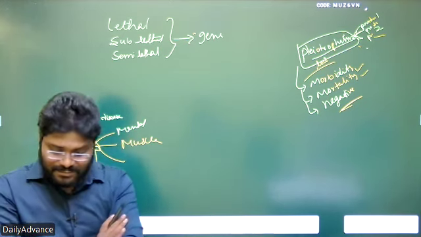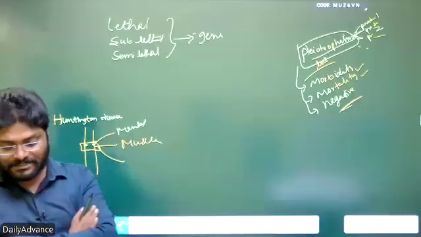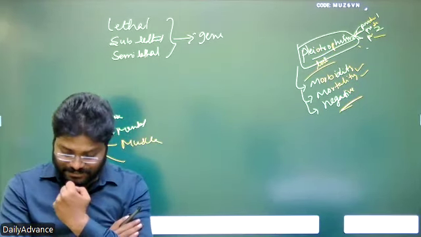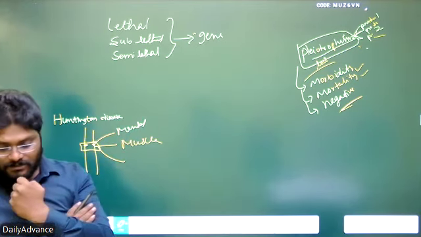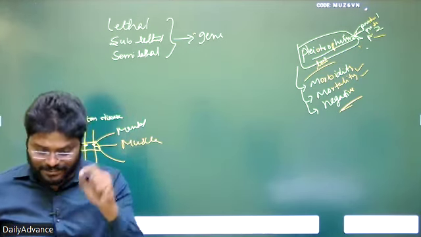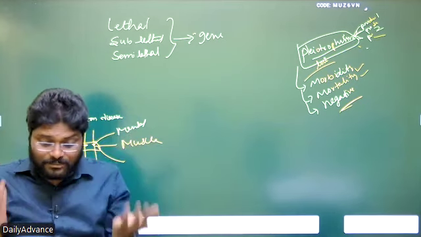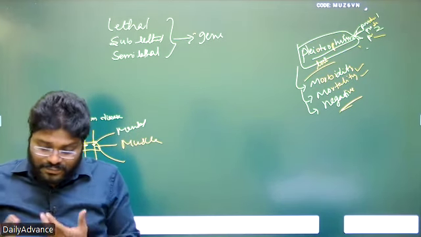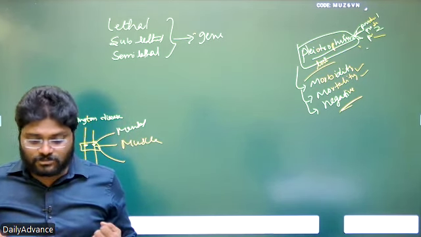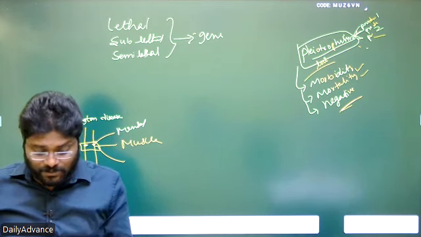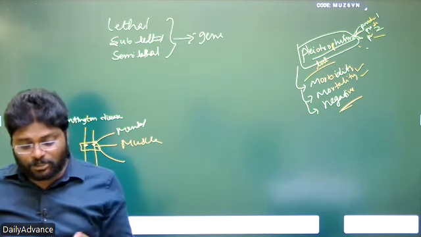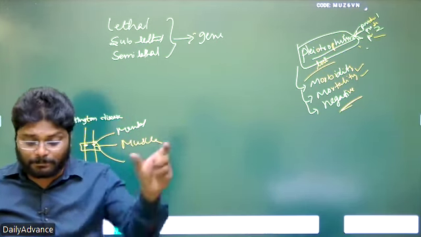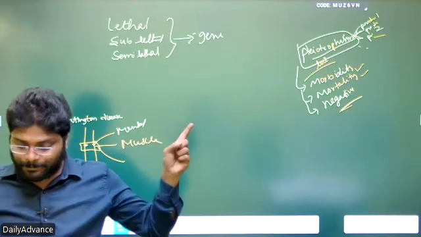And in some cases, lethal genes produce death as the ultimate result. Some genetic disorders are very severe. What does very severe mean? That genetic disorder is caused by a single locus, yet it causes failure of brain functioning, heart functioning, liver functioning, urinary tract functioning, and pancreas functioning. That means a single locus causes multiple phenotypic effects in multiple organs. Single gene, single locus, multiple outputs, that we call pleiotropic.